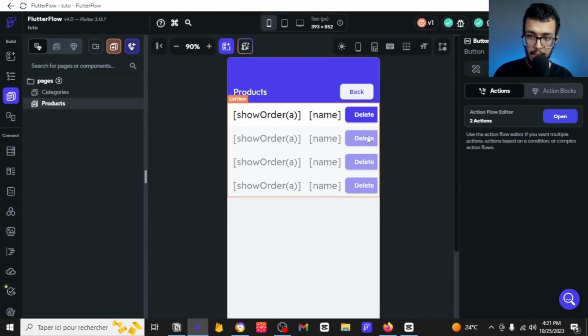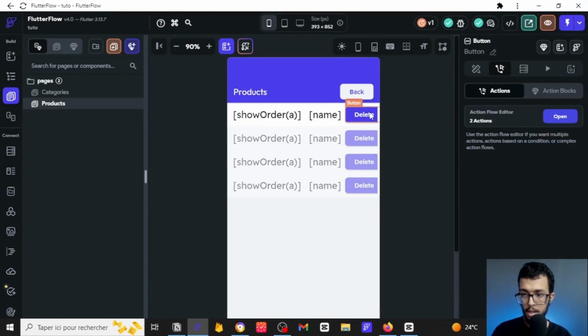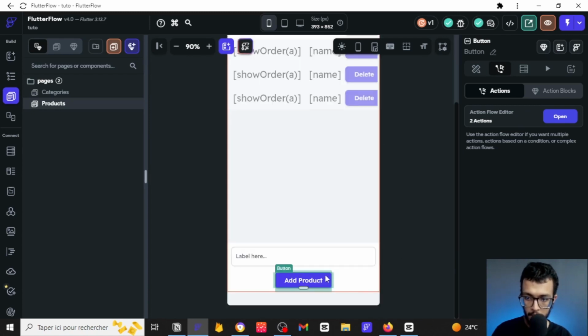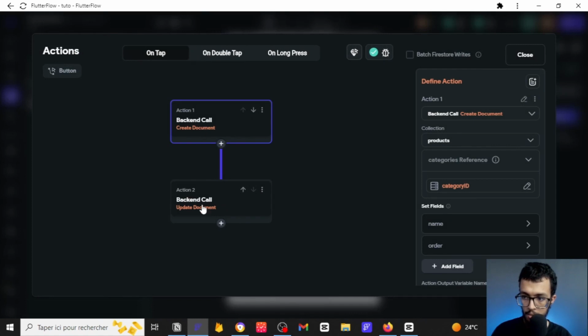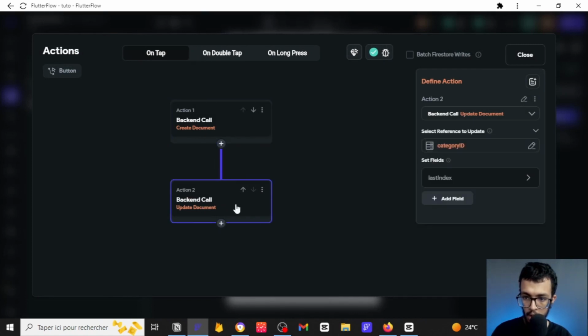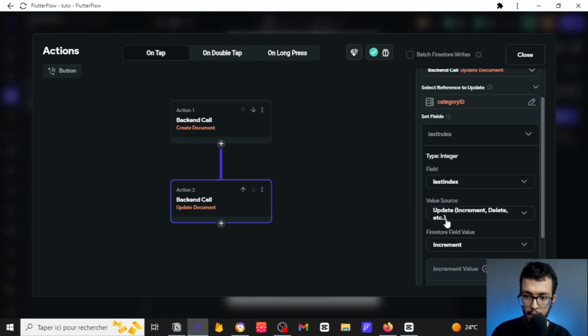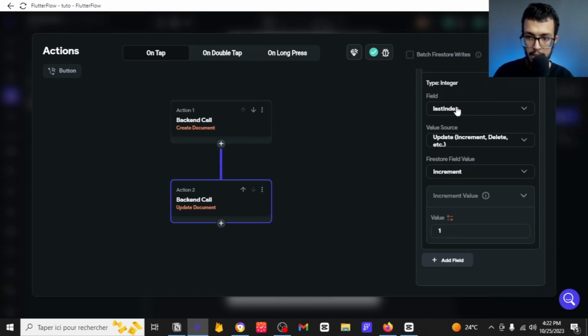The next step that you need to take care of is after you have deleted. So this was the creation. After you have added a product, I have forgotten. So you may want to. Here you saw that we have incremented the last index. We have only incremented.